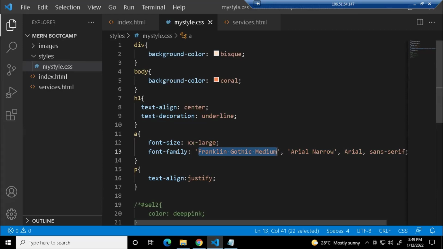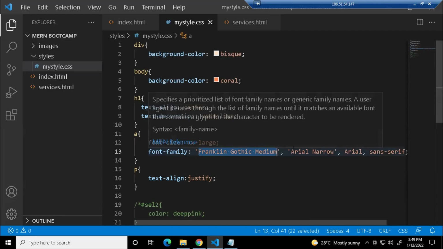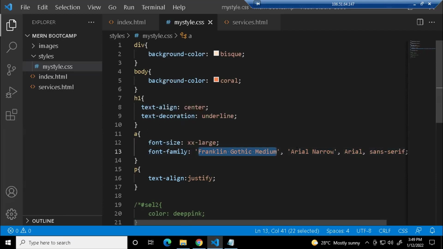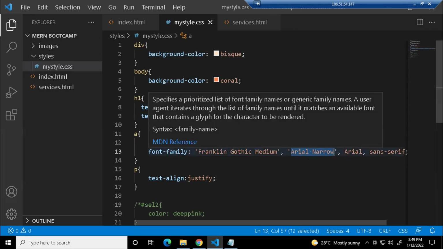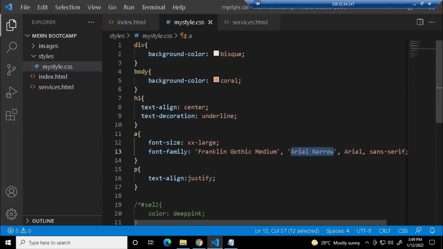So to overcome that, you can give optional fallbacks here: Arial Narrow, Arial, sans-serif. If the first is not present, it will try the next. If it is not present, it will go and check for the others and apply whichever it finds. If none of these is found, it will give you the default style, what is displayed in the beginning. Am I clear?